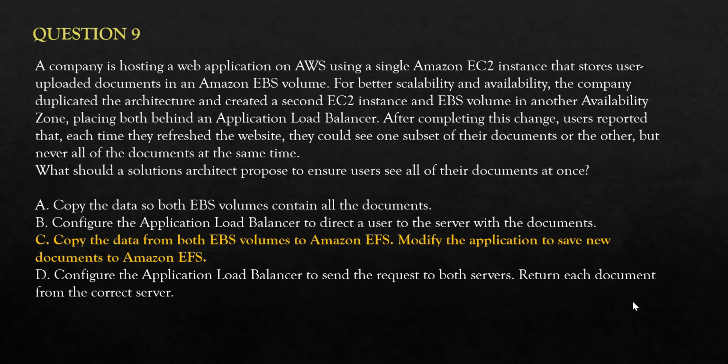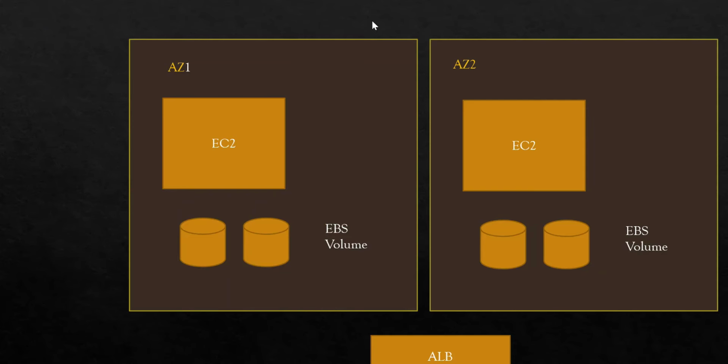Let's go to question number 9. This is the question and I have marked the answer as well. Read the question properly. You can pause this video to read. So the question says you have a website deployed on EC2 instance in one AZ, and the user-uploaded documents are stored in an EBS volume. Then you also have a replica in a different AZ with the same setup.